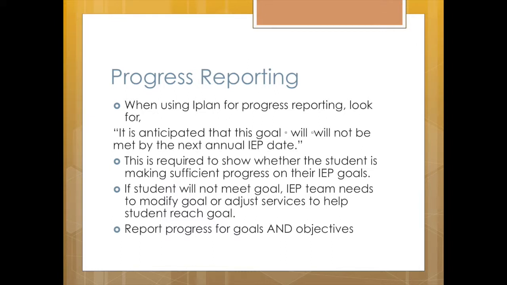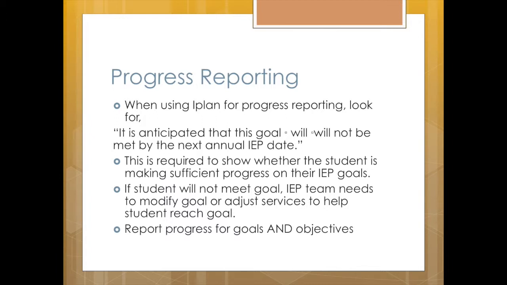As always, if a student is not making progress, the IEP team needs to adjust the IEP or the student services so that the student has a chance of meeting the annual goal. The team should not wait until the next IEP to make changes. Progress reports are designed to be mid-year checks to ensure that services are enabling students to make progress.